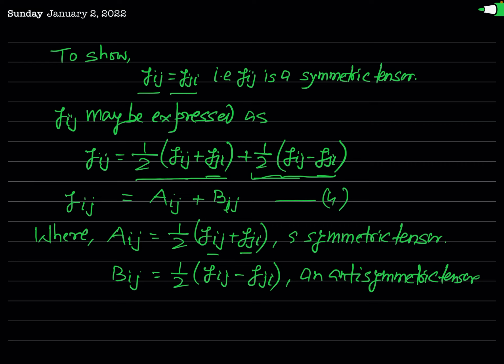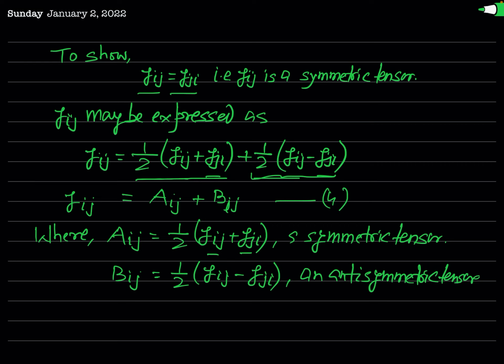Because you can see, Gji will be equal to minus Gij, and then minus Gji and Gij will be equal. And so we can say that this Bij is an anti-symmetric tensor.